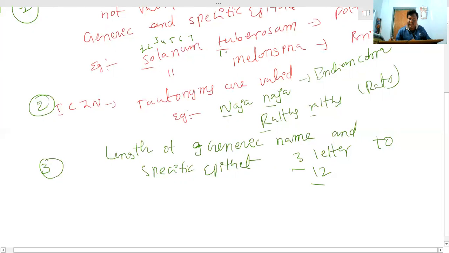Suppose tuberosum: 1, 2, 3, 4, 5, 6, 7, 8, 9. So if you take any scientific name, it may be the generic name or the specific epithet name, the letters must be minimum 3 up to 12. But there is an exception.